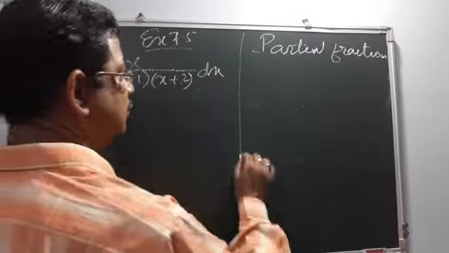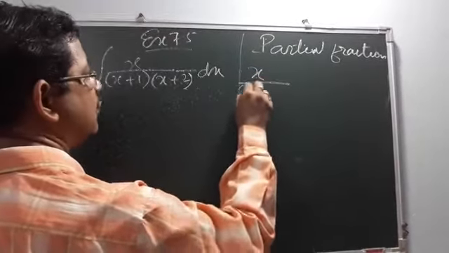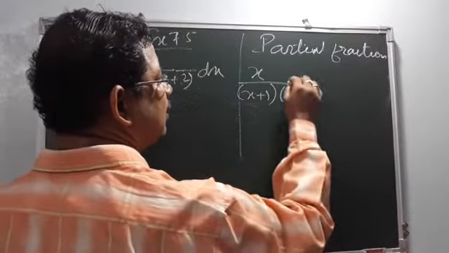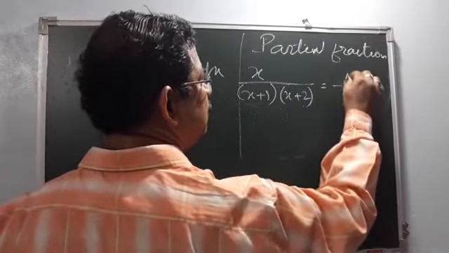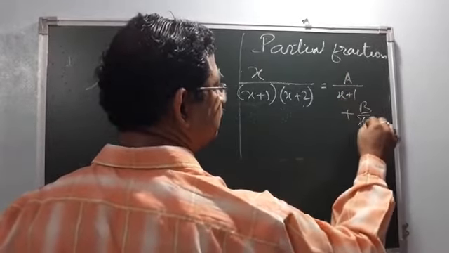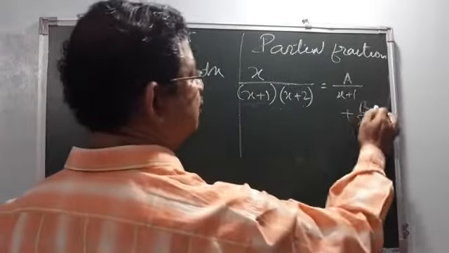What is partial fraction? Here we have x plus 1 and x plus 2 in the denominator, and we can write this way. See, A and B are two constants.